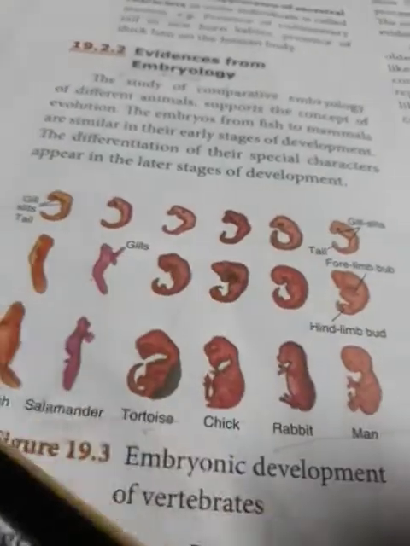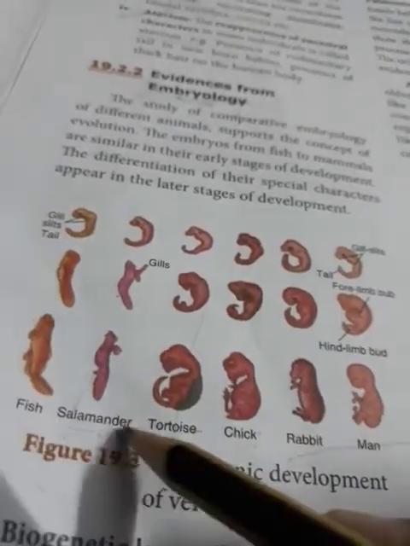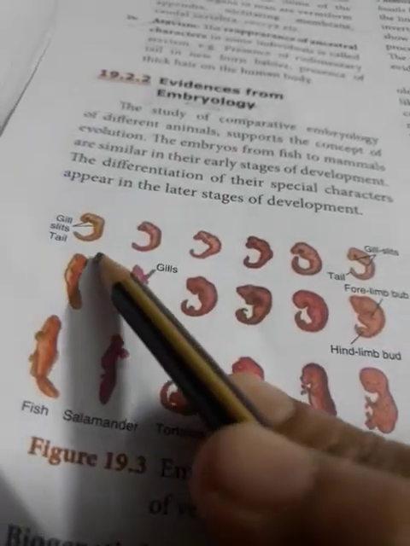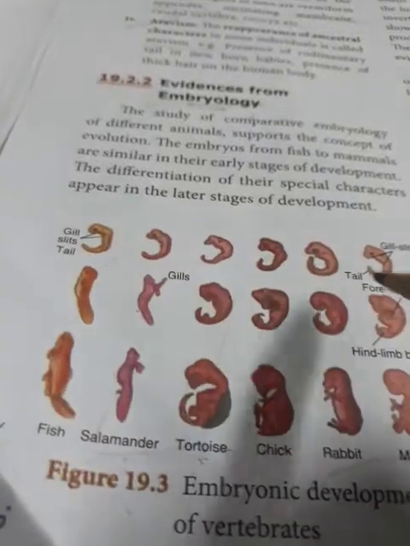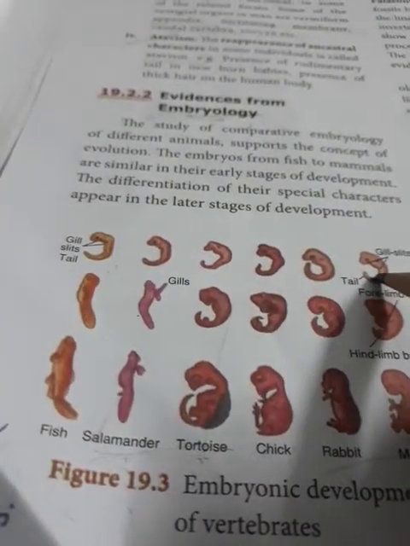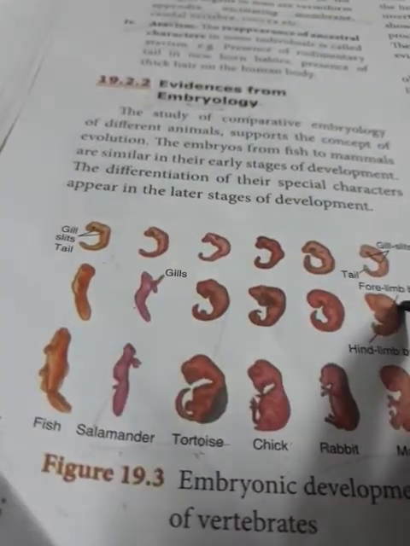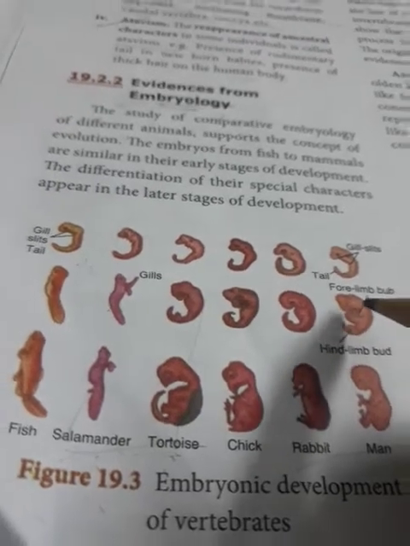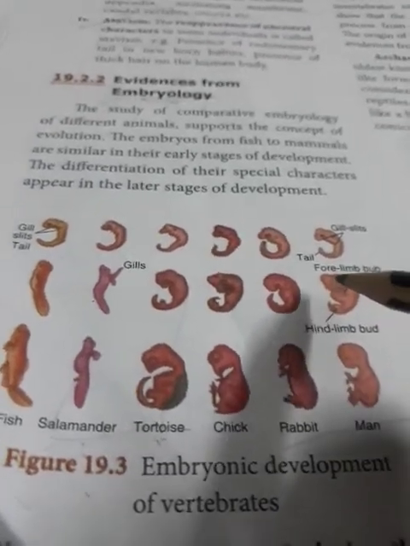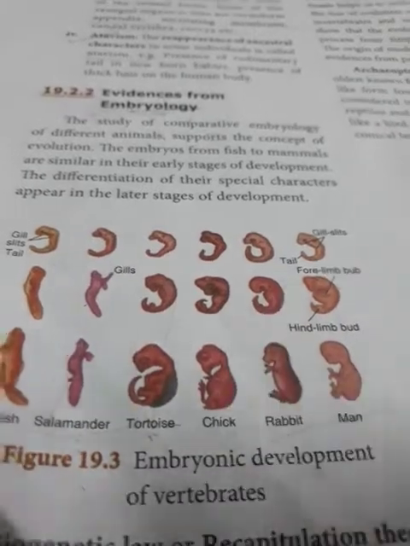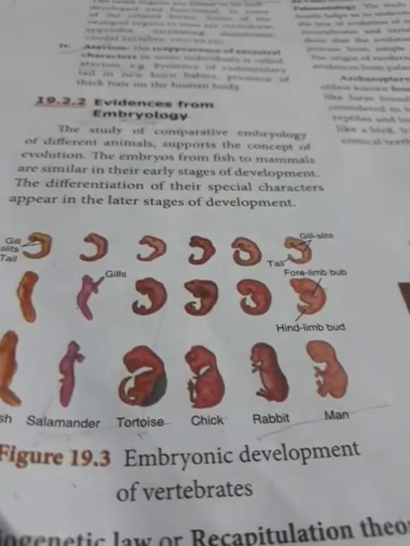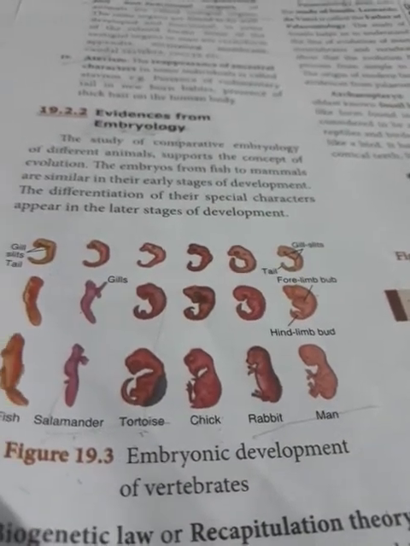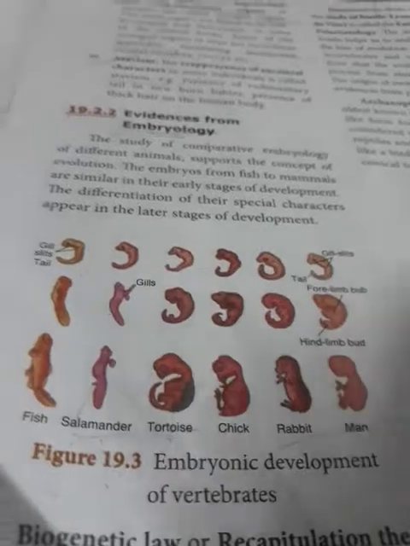By studying the embryos of different vertebrate animals, it has been found that the initial stage or the young stage, if we see in the case of fish and in the case of human being also, both look the same. So it proves that all the animals have developed from the same origin, but due to changes in the environment, different parts have developed and adaptation has taken place. That is the evidence. So we are going to discuss that one.